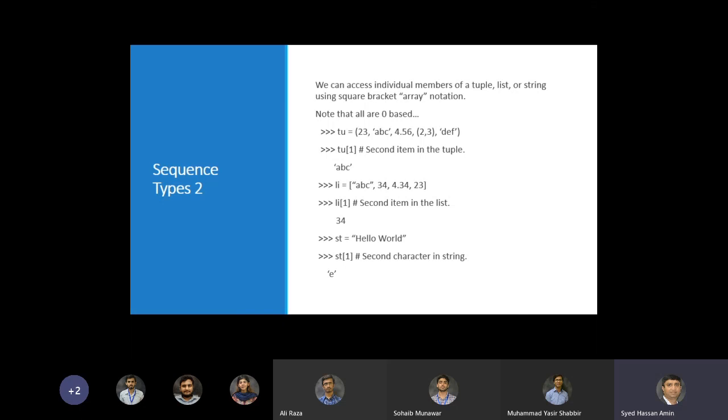Okay, so how do we access individual members of these sequence types? The typical access mechanism is using square brackets. So for example, to access the second element of a tuple tu, we just type tu square bracket 1. And if you want to access similarly the second element of a list, then you would say li 1. So the first element would be li 0, and so on. And the same thing works for a string as well. So that shows their access mechanism is quite similar.